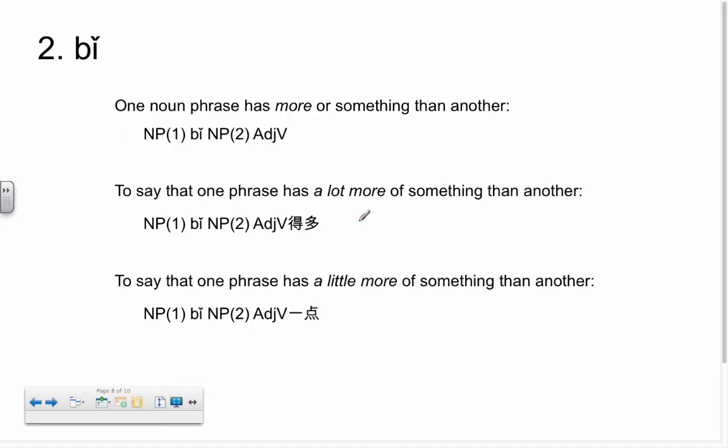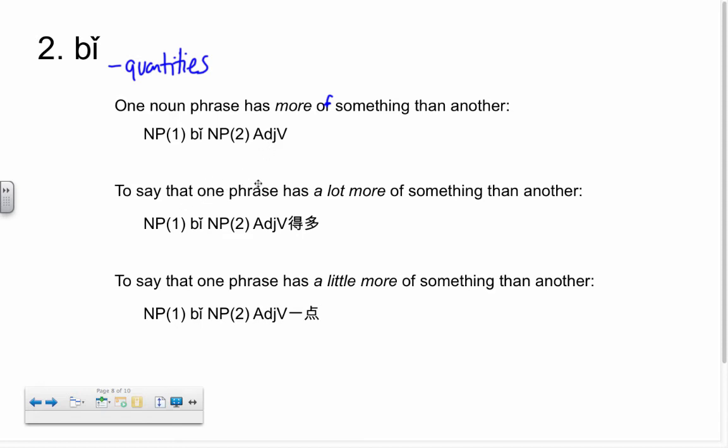The second type of comparison we're going to be doing is with 比. And here's how we're going to use 比. 比 is going to be used to compare quantities. So if one noun phrase has more of something than the other, we're going to use noun phrase 1, 比, noun phrase 2, adjective.